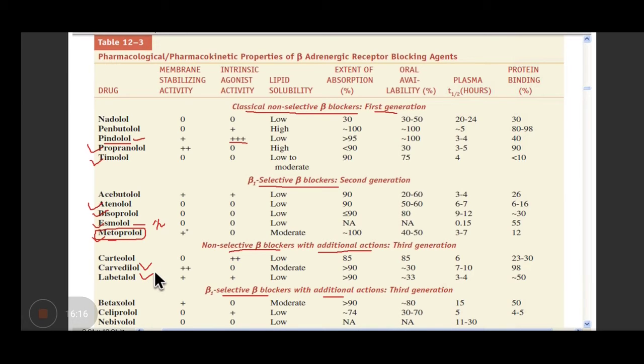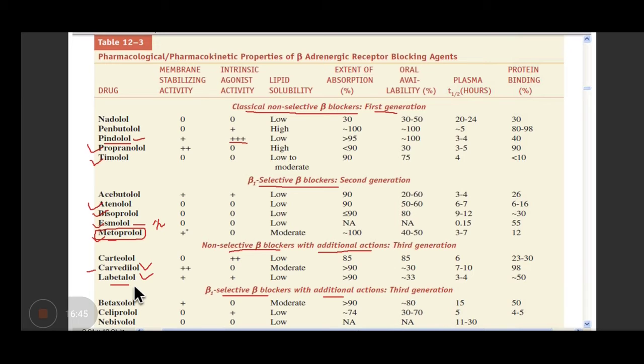Carvedilol is given for the treatment of again ischemic heart disease. The important point about this drug is that it has got additional antioxidant property, which is usually not seen with most of the beta blockers, but it has that. So that gives this drug an edge over others for the treatment of congestive heart failure, where remodeling can be the issue. Labetalol, it blocks both alpha and beta.